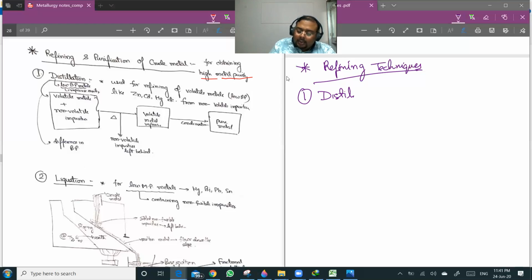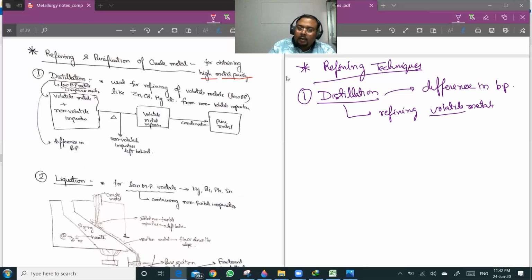Now see, any distillation technique is basically based on a difference in boiling points. So generally distillation is used for refining volatile metals.